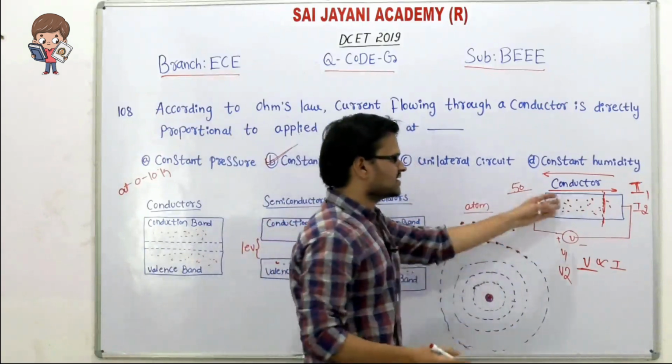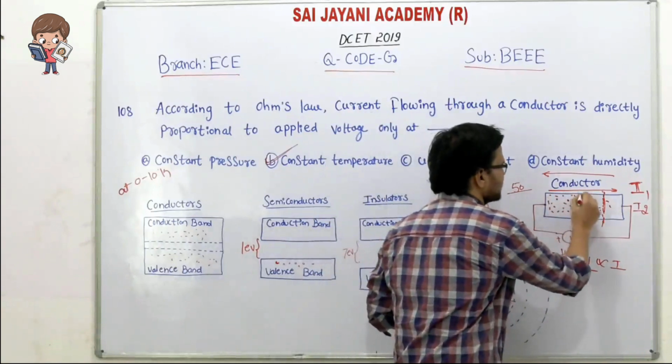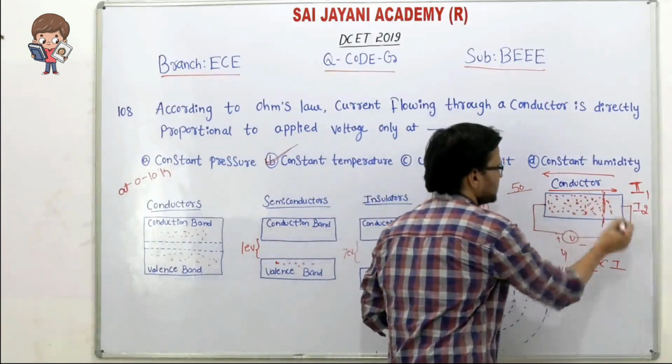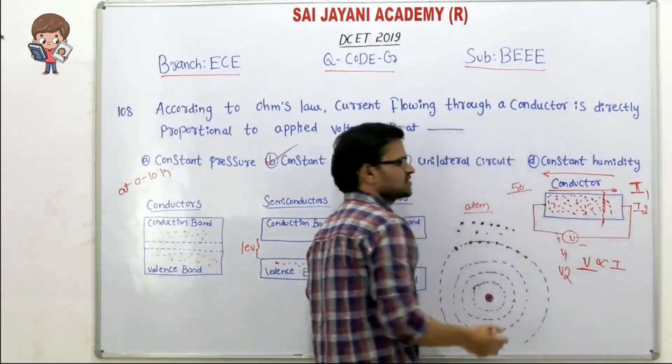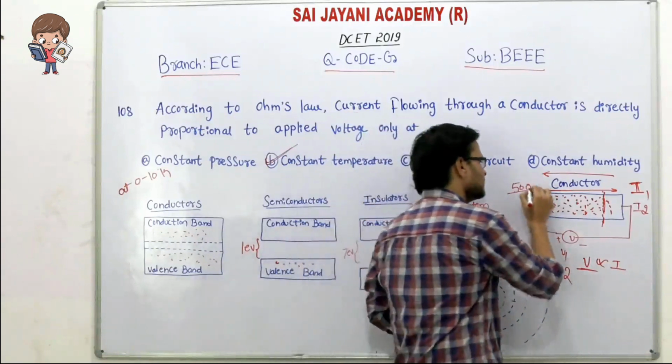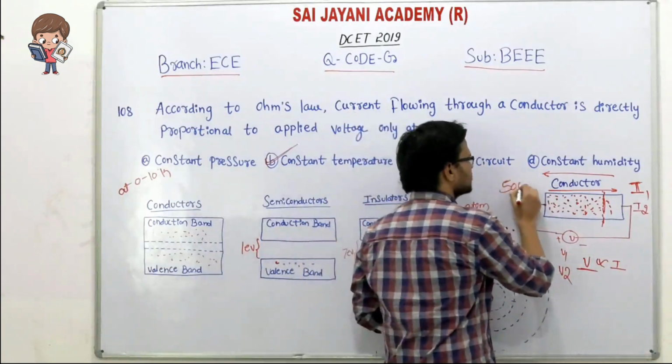So in conductors we have more free electrons. Due to the increase in the temperature of the conductor, we obtain more free electrons. Before we had nearly 500 electrons, now the electrons become 5000 electrons.